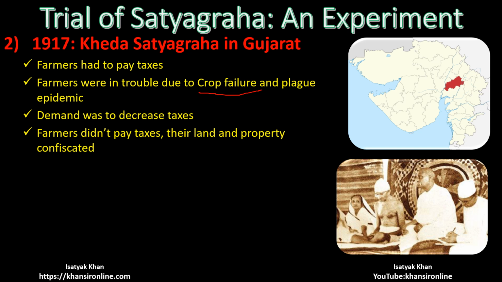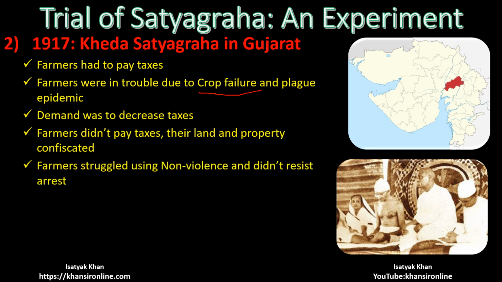And those farmers who did not pay the tax, their land and property, the government confiscated. Their houses were confiscated, their agricultural land was confiscated, because those who do not have money, where would they pay? But their property was confiscated. So these people struggled. Government arrested those farmers, and these farmers did not even resist the arrest. They were ready to be arrested, but they did not become violent, because why? Gandhiji joined them. Gandhiji was a follower of non-violence.